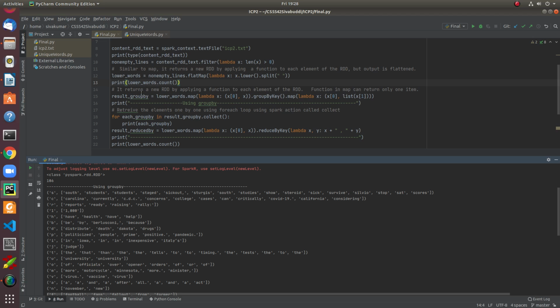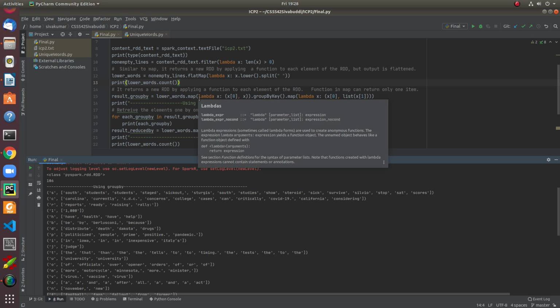Then, after retrieving the words, I'm applying a groupByKey function over the lowercase words, arranging those words based on keys and their corresponding words. This is an operation that belongs to the transformation function called map. Filter, flatMap and map are all transformation functions as part of Spark.